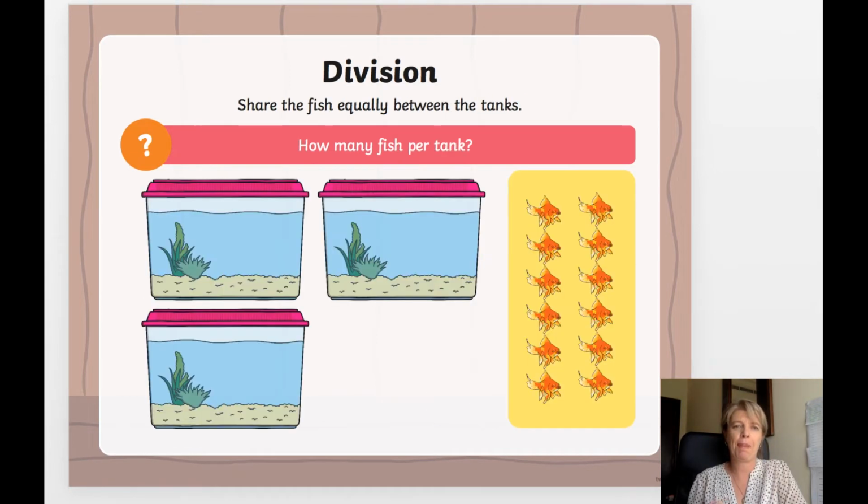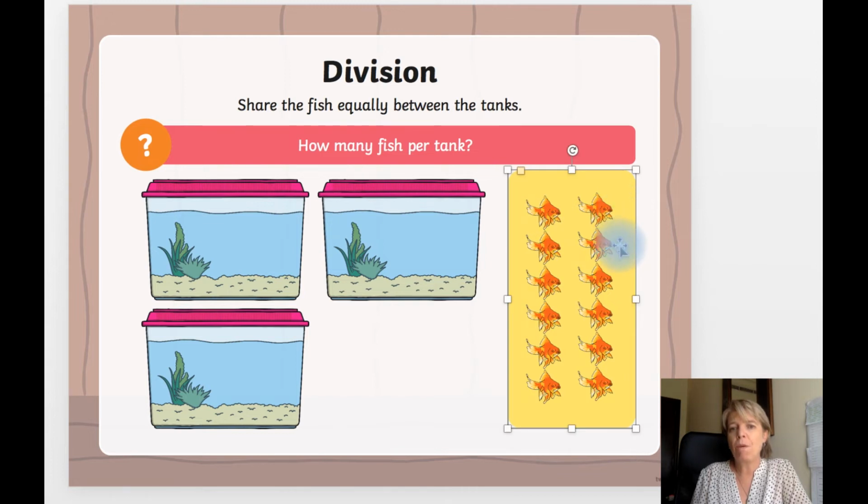Super easy. Okay, this time we're going to put the fish into the tanks. We need to know how many fish we have to start with, okay? So, help me count them. We're going to count in 2s this time, because I can see that there are 2 in each row. So let's just count the 2s. 2, 4, 6, 8, 10, 12.